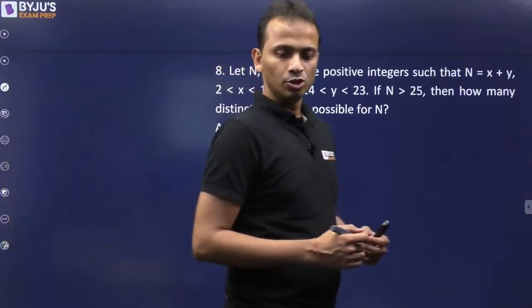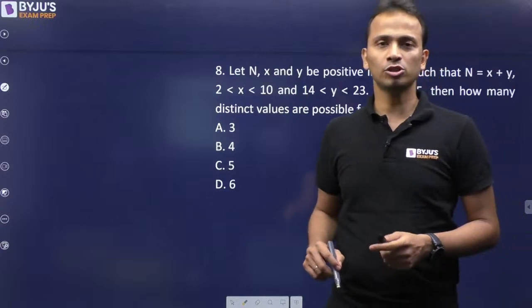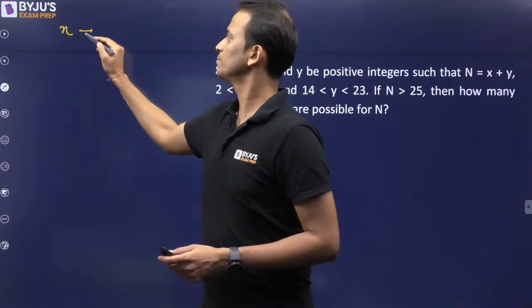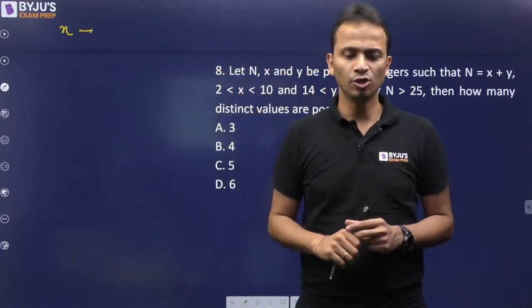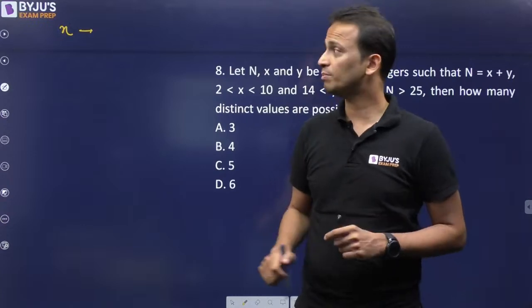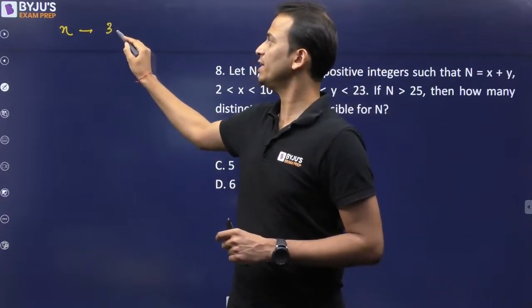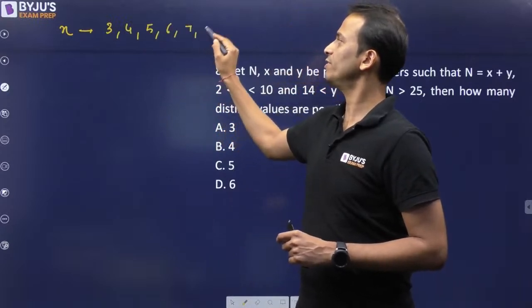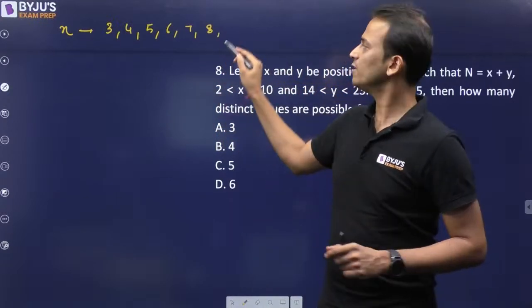Okay, so let's first of all write the possible values that x can take. So x is greater than 2 and less than 10. X is also a natural number. So the minimum value that x can take will be 3, then 4, 5, 6, 7, 8 and 9.